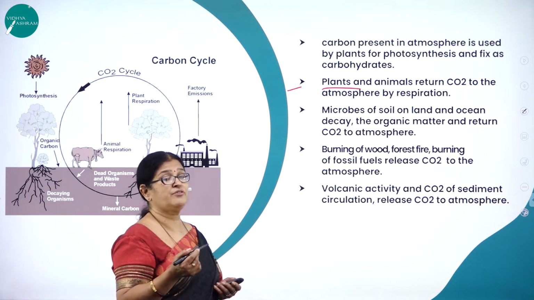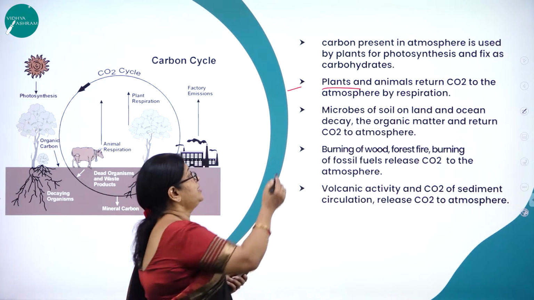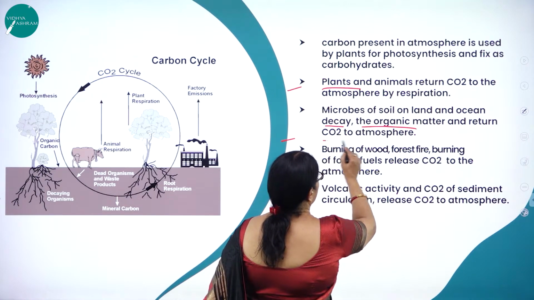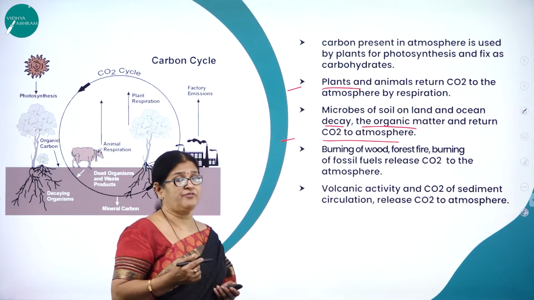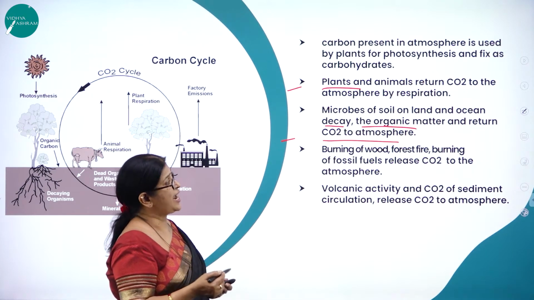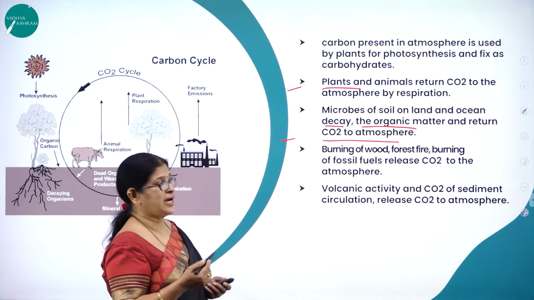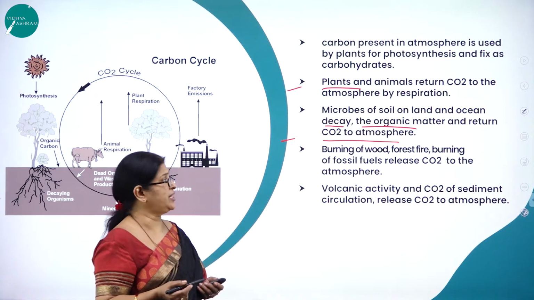So what are the sources of carbon dioxide from plants and animals? Through respiration. Then microbes of soil on land and ocean decay the organic matter and return it to the atmosphere. As I said, 71% of carbon is found in the ocean. Microbes of soil on land and ocean decay the organic matter and return carbon dioxide to the atmosphere. As it is gaseous, it goes back to the atmosphere.